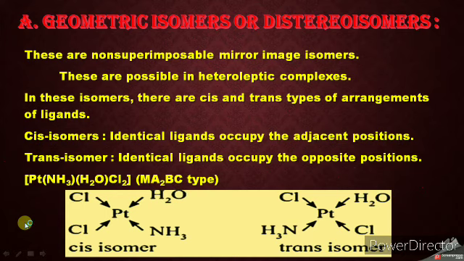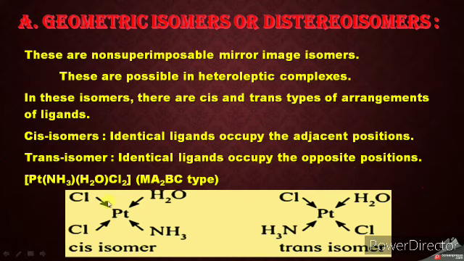So if you observe here in the structure, your compound is Pt(NH3)(H2O)Cl2, and what is the type? It is Ma2bc type, meaning a metal, two identical ligands, here two Cl, and two different ligands, b and c, H2O and NH3. So it is an Ma2bc type of complex, and what is the name? It is amine aqua dichloroplatinum(II).